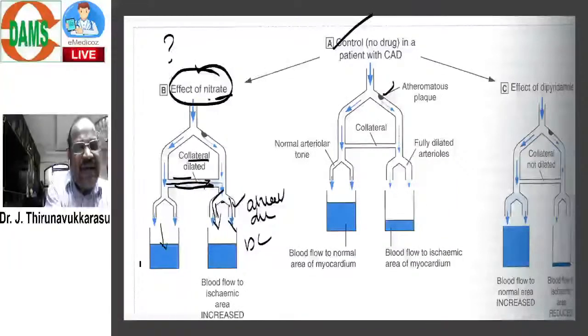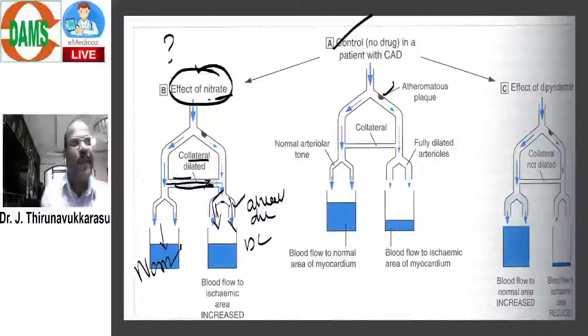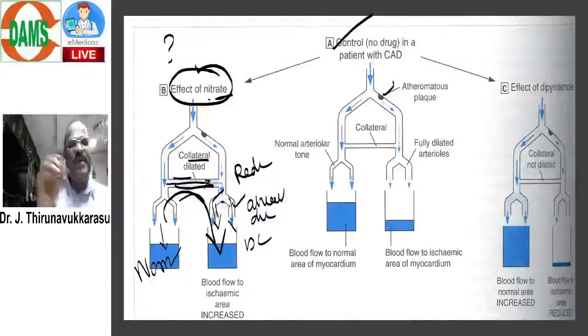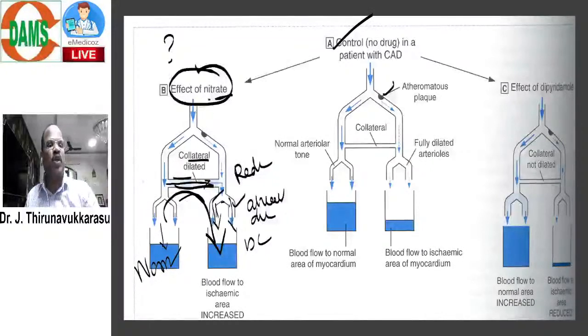But this area receives a normal amount of blood supply. This is called redistribution of blood from non-ischemic to ischemic area. The answer is collateral dilatation. And finally, one more question you should know.